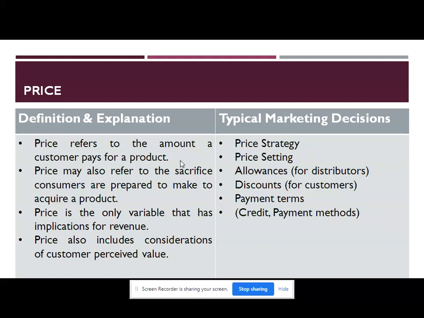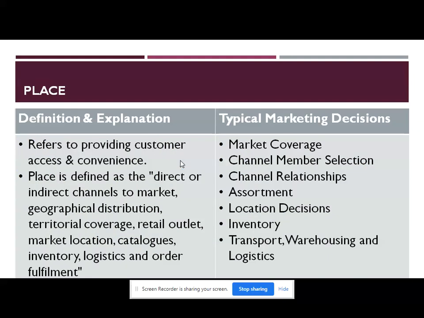Now we will move towards the next P of marketing, that is place. Now what is place? It refers to providing customer access and convenience. So place can be defined as the direct or indirect channel to the market, geographical distribution, territorial coverage, retail outlet, market location, catalogs, inventory, logistics, and other fulfillment.